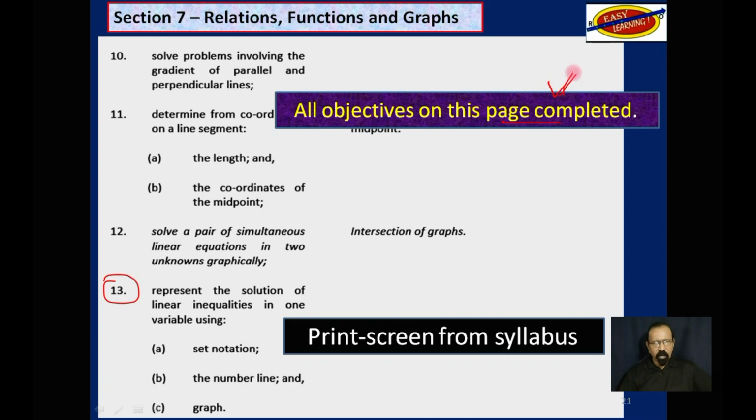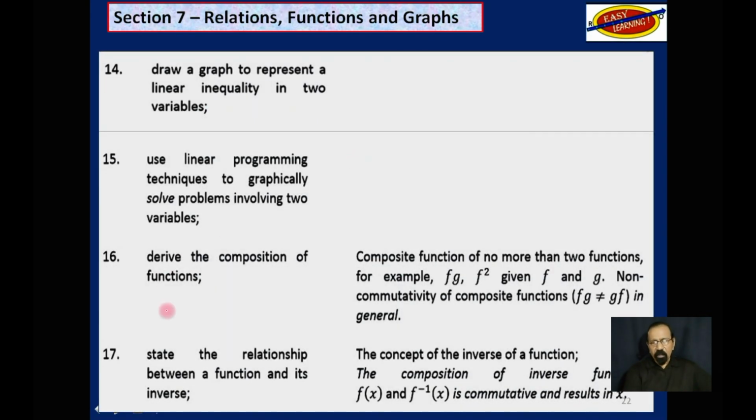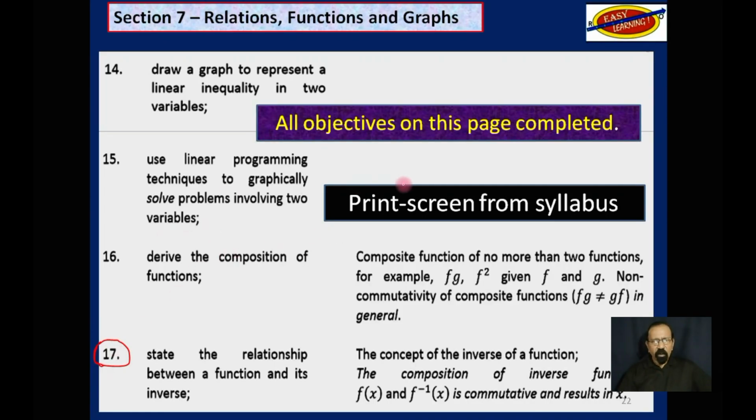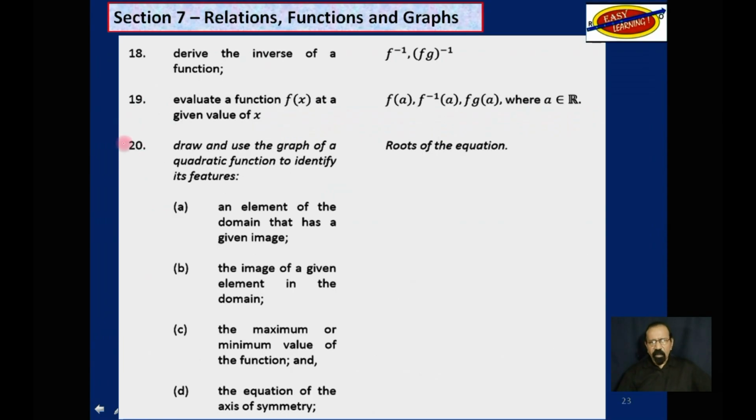Just so you know where we are and where we need to get to. This is the next page up to objective 17. All objectives on this page have been completed. And now this is up to objective 20.